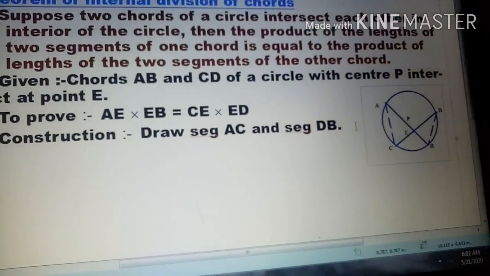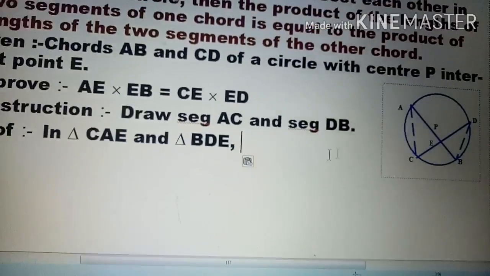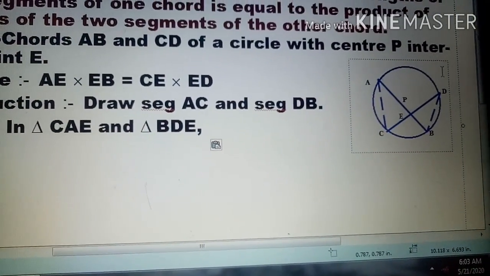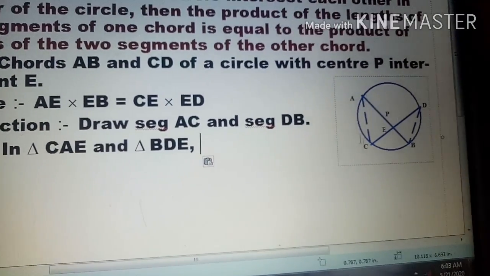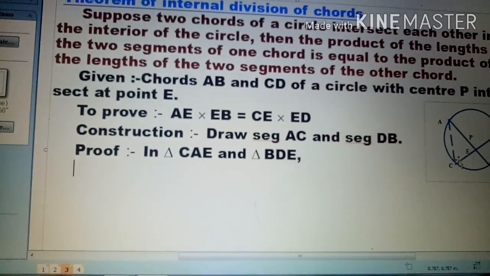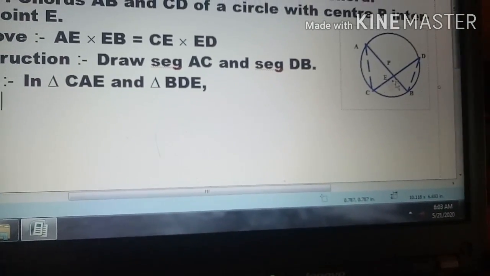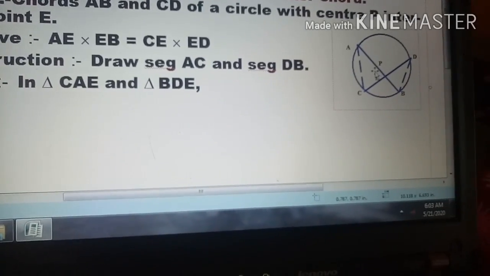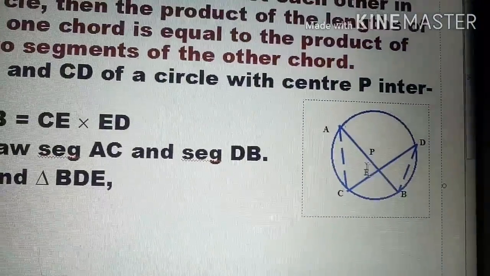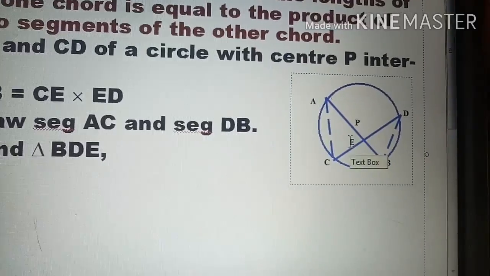So now we have to prove in triangle CAE. See here in the diagram, triangle CAE and triangle BDE. These two triangles. Okay. So now, if you look here, we have to show what is similar between both triangles. So now first of all consider angle AEC and angle DEB, why? Because these two angles are opposite angles of each other, and we have learned in ninth standard also, if two lines intersect each other, then their opposite angles are equal.